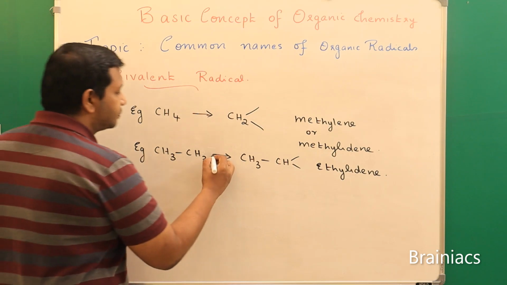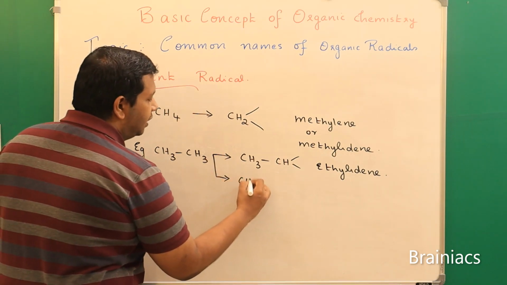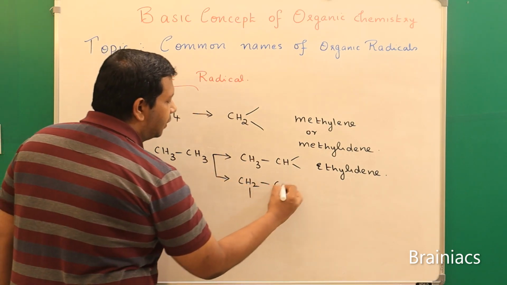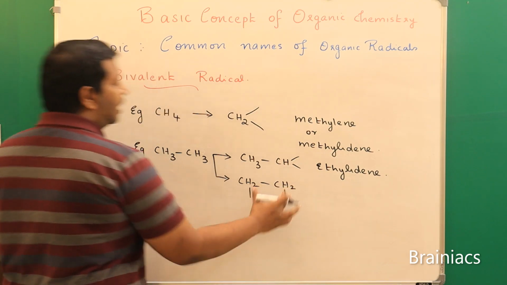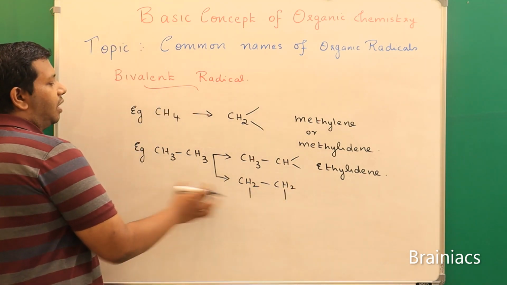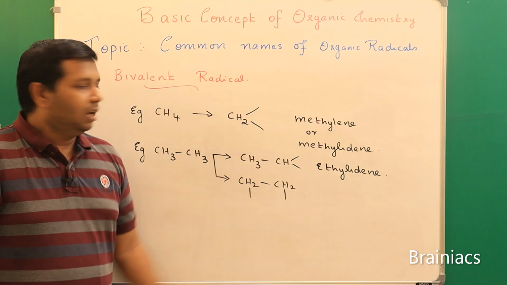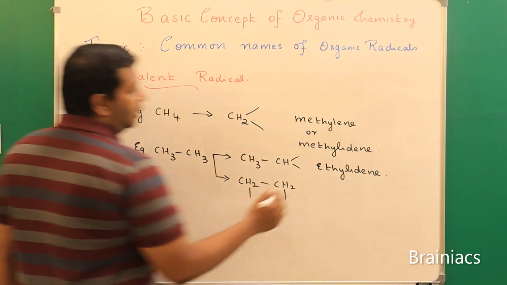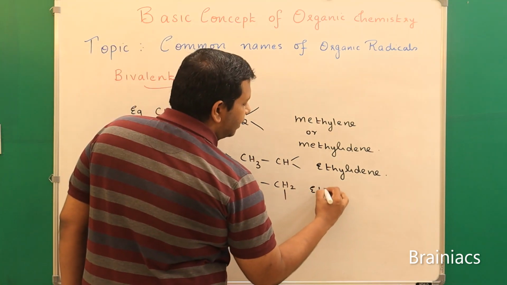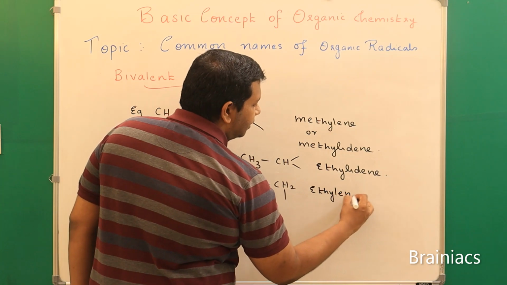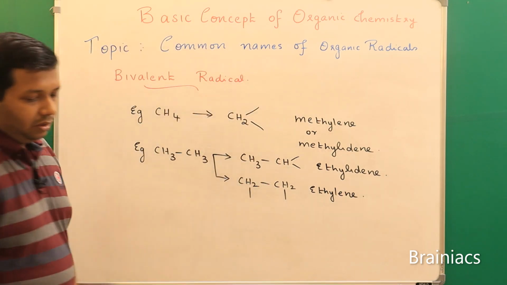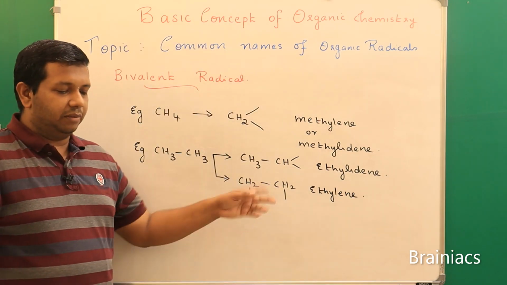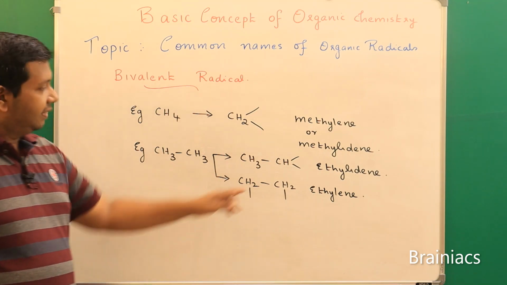It can be CH2-CH2. This can be from the 2 carbon atoms, nearby carbon atoms, I am replacing one hydrogen from each. So what is the name of this compound? I can say this is ethylene. Okay, so don't get confused, this is very important. So this is called ethylene.